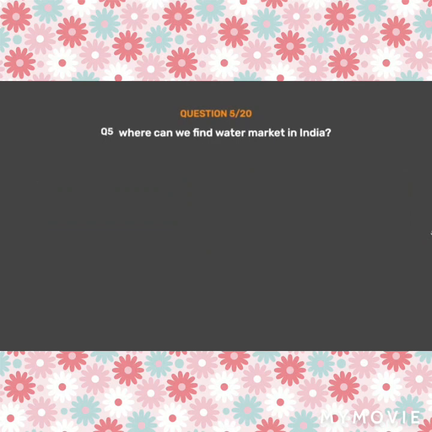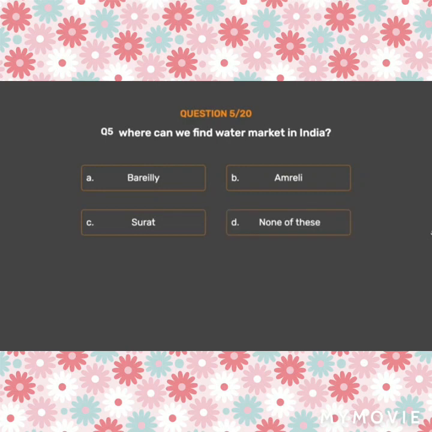Question number 5. Where can we find a water market in India? Option A. Bareilly. Option B. Amreli. Option C. Surat. Option D. None of these.